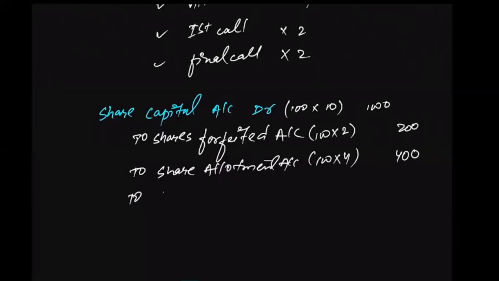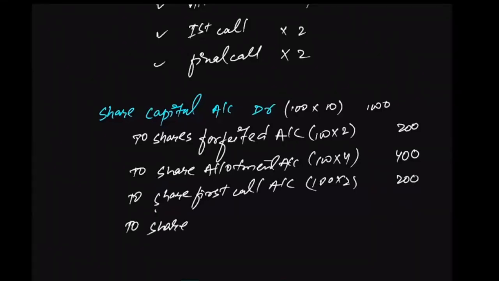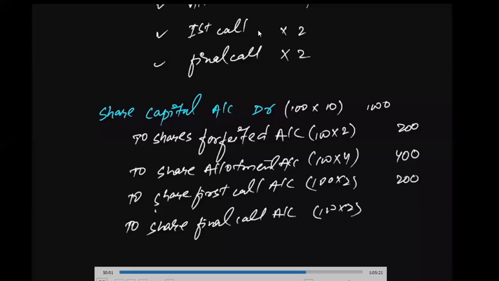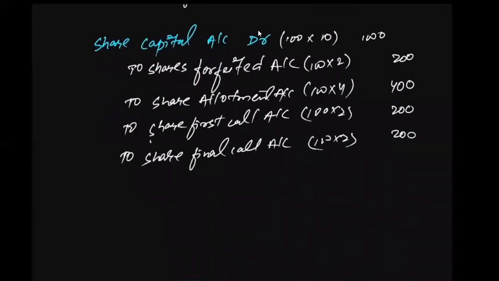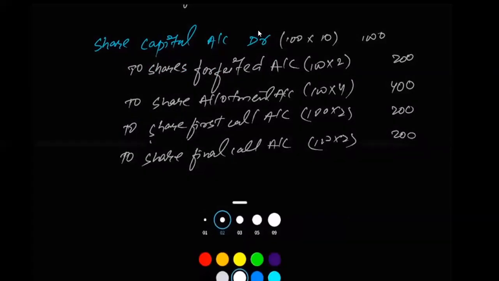He did not pay for the first call as well. To share first call account, 100 into 2, that is 200. And he also defaulted in the final call. This will be 200 as well. All right, this is how we will pass the journal entry.